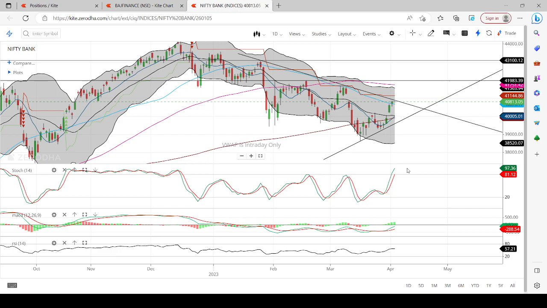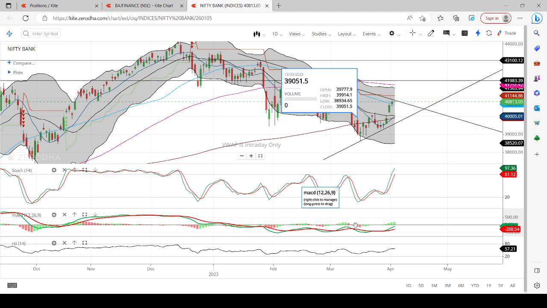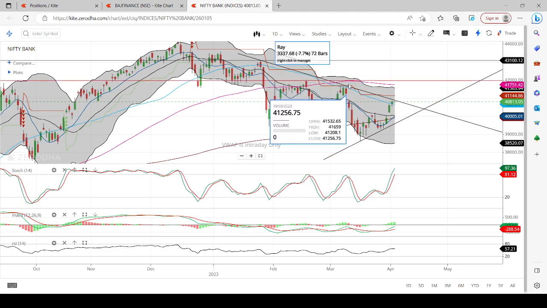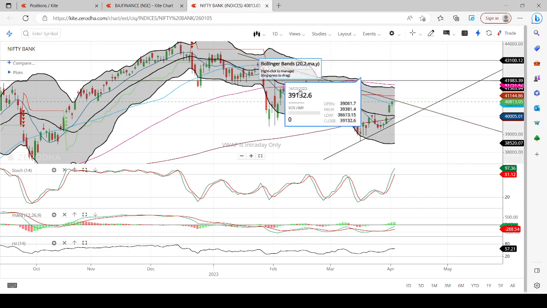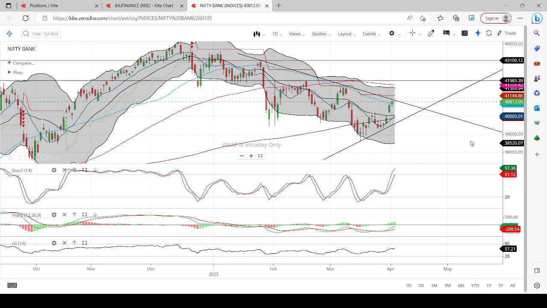So let me explain what are all the things which I have taken into consideration, and then we will speak about the levels. First thing is RSI, then MACD, then stochastics. Along with that, I have a Bollinger Band in which the middle line will be the 20 moving average. Apart from that, I have 50 moving average, 100 moving average, 200 moving average. Everything is simple moving average. Don't think about something different. Everything is simple moving average only, and a super trend.